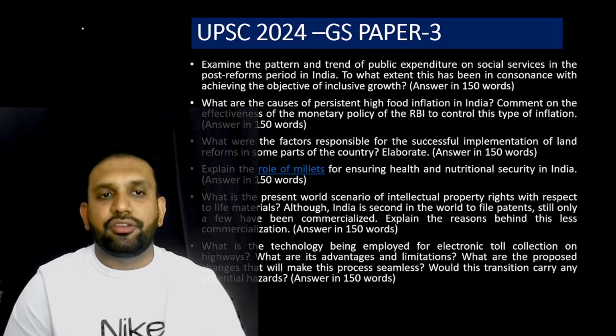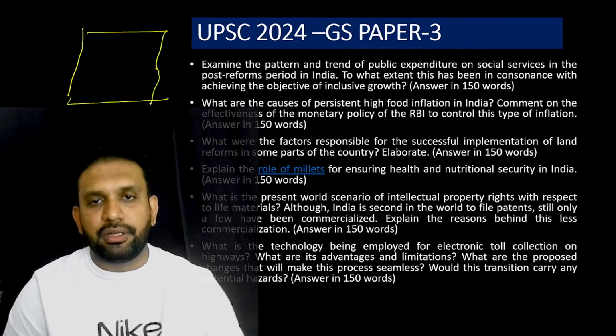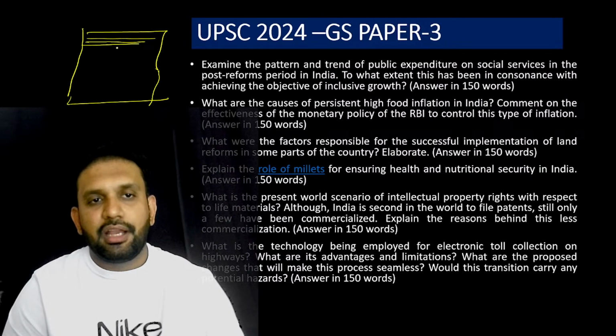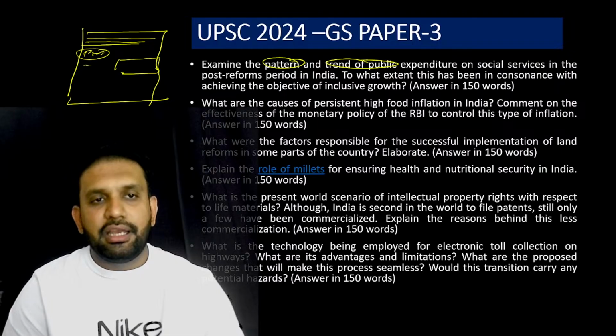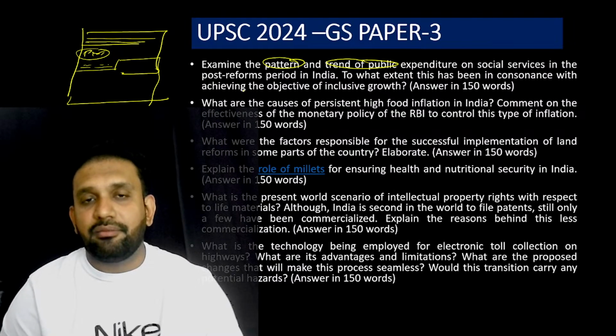You have to discuss. So this is your A4 size paper. This is very important. Here you are going to write your introduction. After writing an introduction, you are going to put the heading pattern and trend of public expenditure. Here you are going to write the table, and here you are going to explain in 2-3 bullet points. And after that, the question asks whether this pattern and trends are directed to achieve inclusive growth or not.